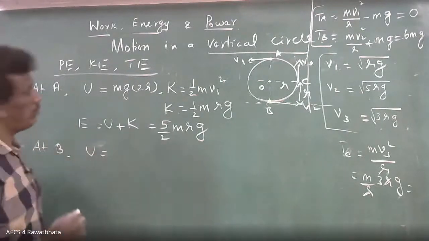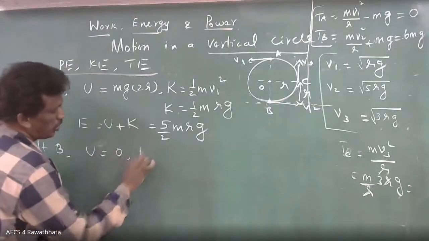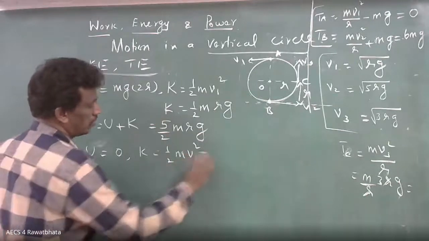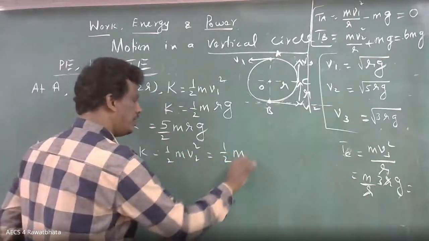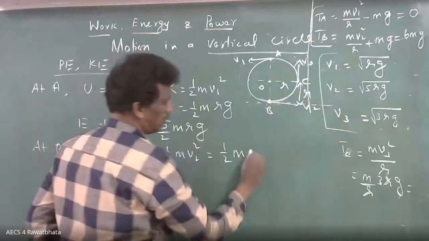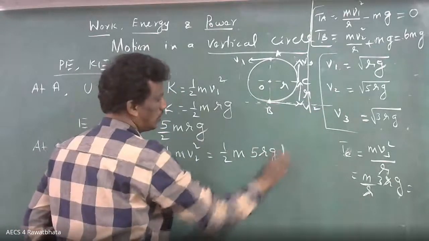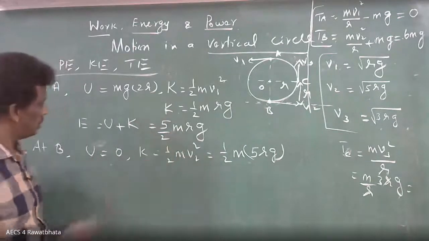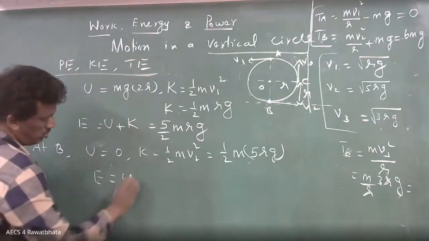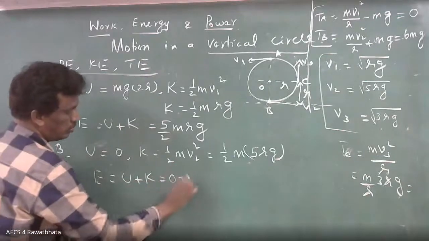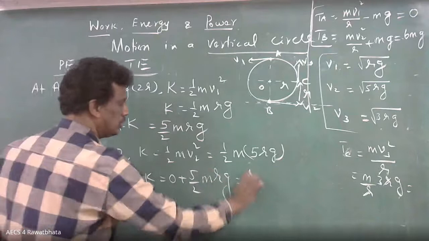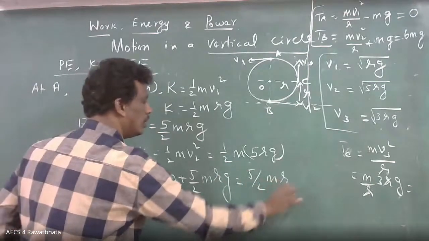Similarly at B. Potential energy at B means here, 0. Kinetic energy of 1 by 2 m v2 square, which is 5 rg, because this is 0. 0 plus 5 by 2 mRg, which is equal to 5 by 2 mRg.